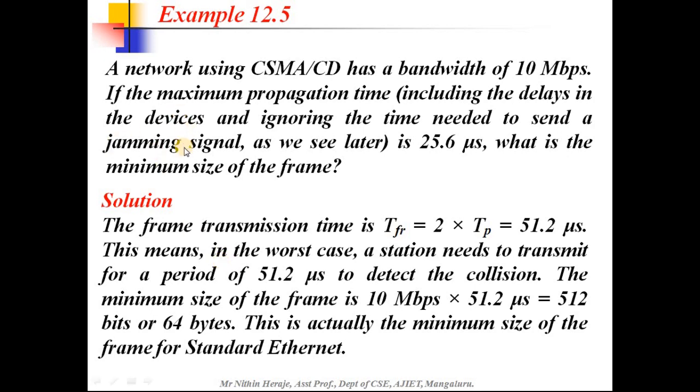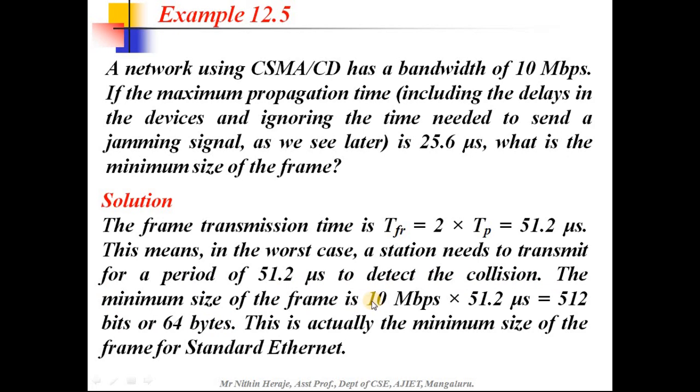As we know, the frame transmission time TFR is equal to 2 times the propagation time. We have the propagation time as 25.6 microseconds, so the frame transmission time is 2 times the propagation time, which gives you 51.2 microseconds. This means in the worst case, a station needs to transmit for a period of 51.2 microseconds to detect the collision.